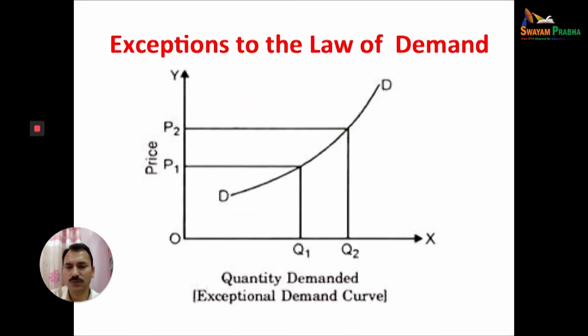Now another last topic is about the exception of the demand curve. The demand curve may be positive. We are discussing the downward sloping, but sometimes it will be upward sloping, increasing. Meaning, if the price of the commodity increases from P1 to P2, the quantity demanded will also increase from Q1 to Q2. This is called exception to the law of demand or exceptional demand curve. It means the demand curve is not downward sloping, but upward sloping.